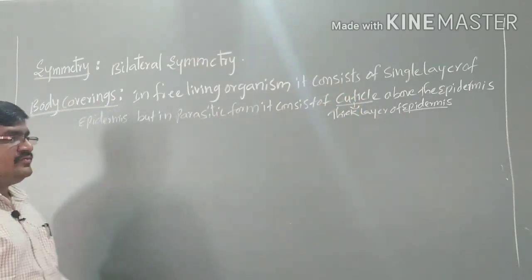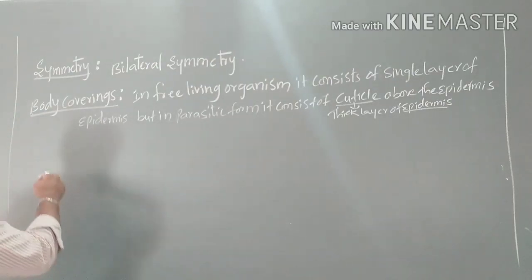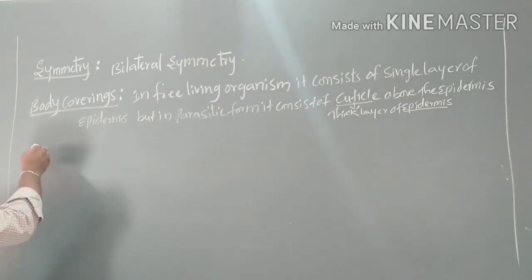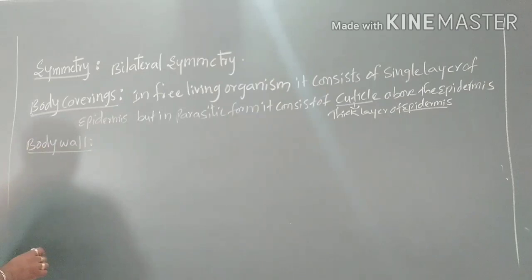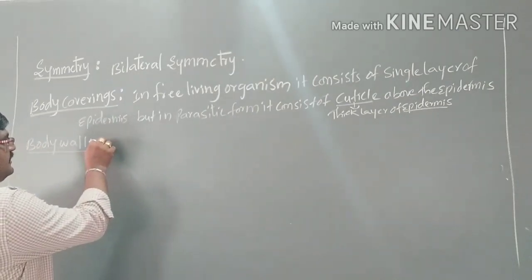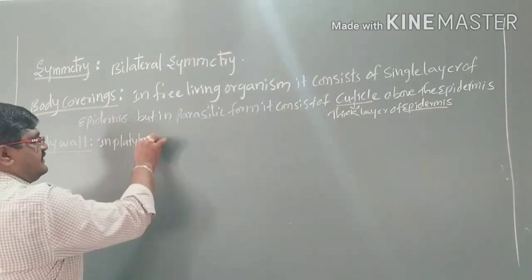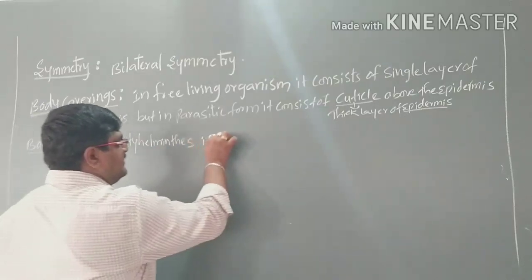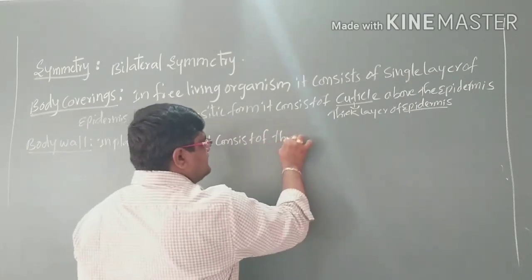Next, coming to the body wall. In Platyhelminthes, the body wall consists of three germ layers.